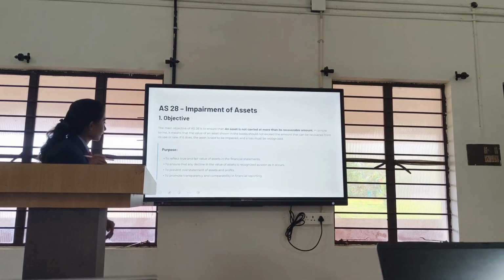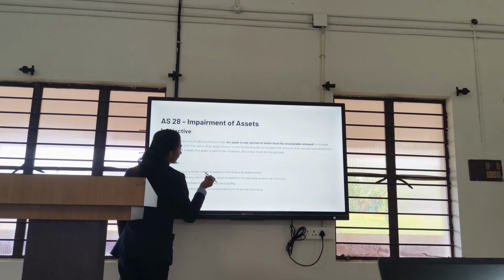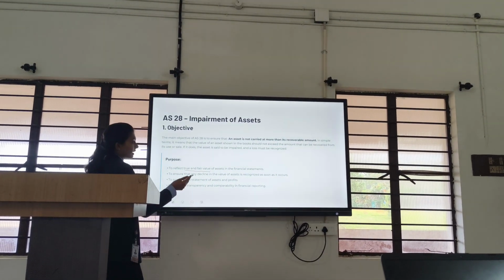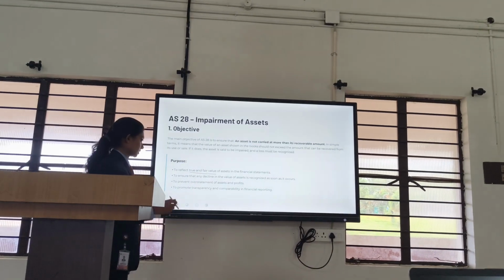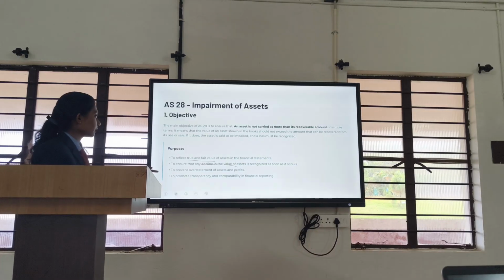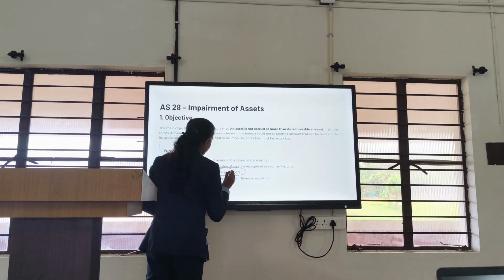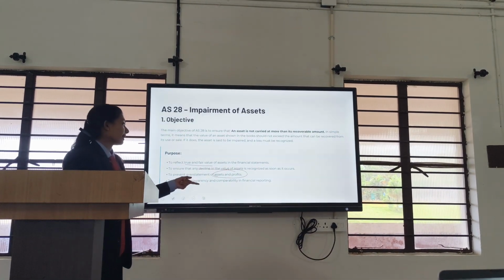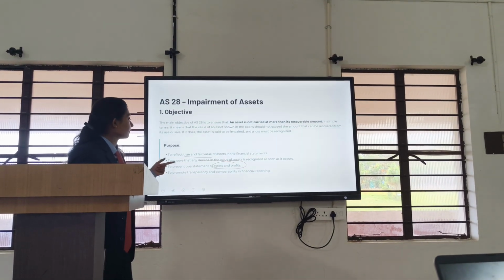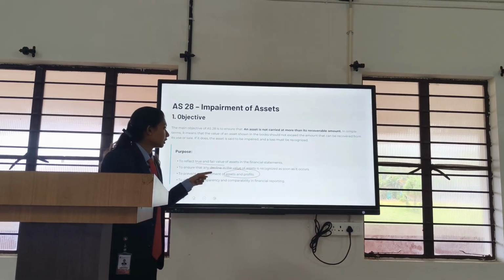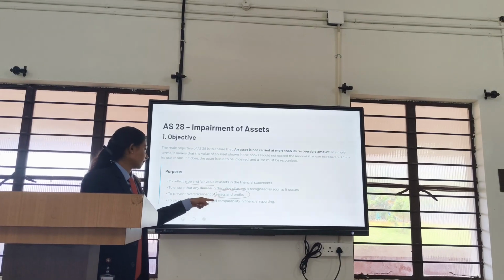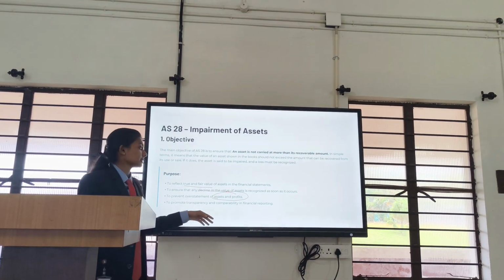So, the purpose of impairment of asset is to get a true and fair value of an asset in financial statements and to ensure that any decline in the value of an asset is recognized as soon as it occurs, to prevent overstatement of assets and profits, to promote transparency and comparability in financial reporting. So, these four are the purpose of impairment of asset.